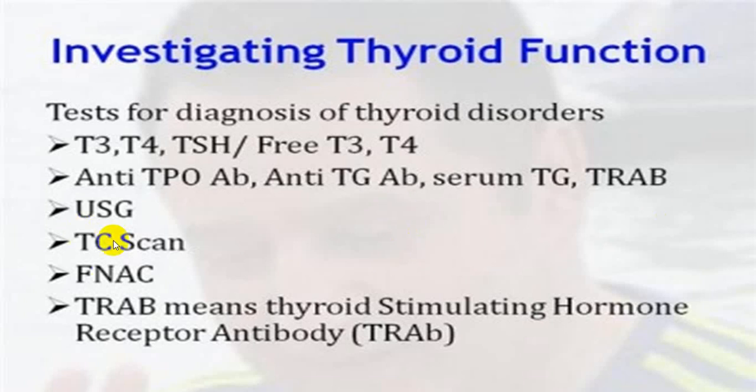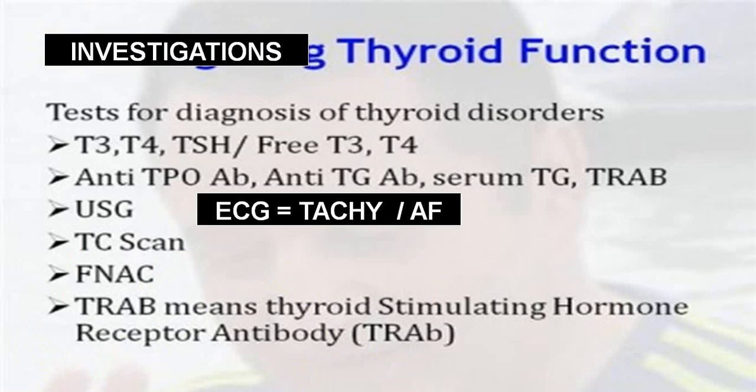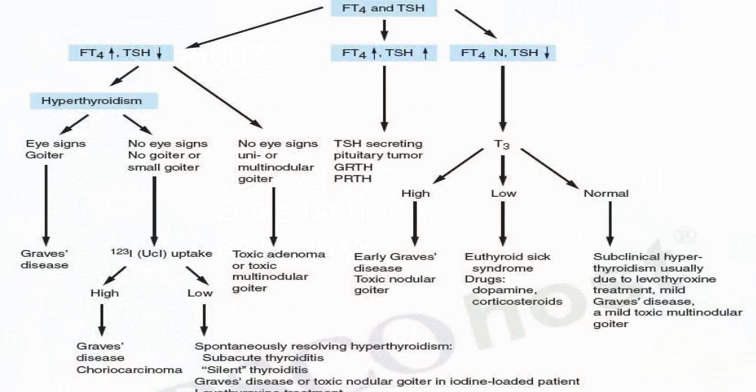In a suspected person with a thyroid nodule, cold nodule, etc., in some slides further on you can go for an FNAC to find out whether it is malignant or non-malignant. We have already told you that thyroid stimulating hormone receptor antibody is strongly positive in Graves' disease. ECG will show you tachycardia, atrial fibrillation, flutter. Radioactive iodine uptake scan can be done.